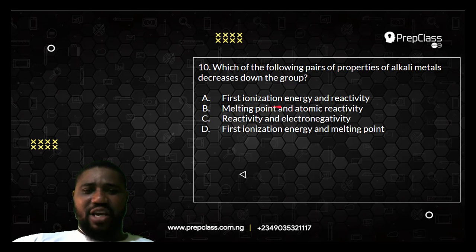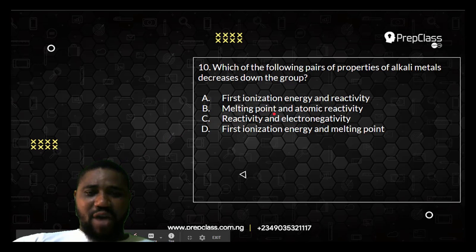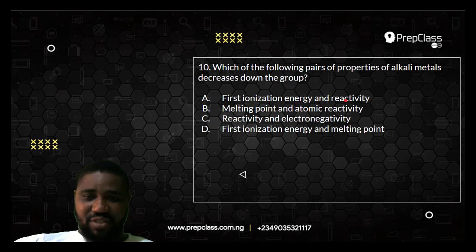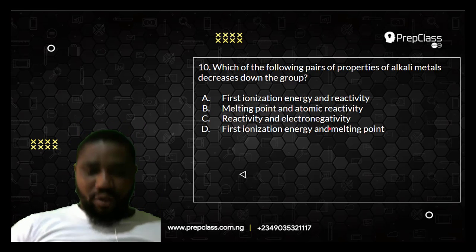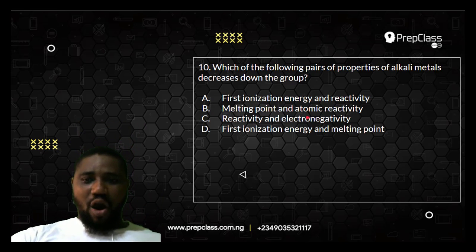A, is it first ionization energy and reactivity? B, is it melting point and atomic reactivity? Remember that atomic reactivity is the same as reactivity. C, is it reactivity and electronegativity? And D is the first ionization energy and melting point. So they are now asking us the property of the elements that decreases down the group.